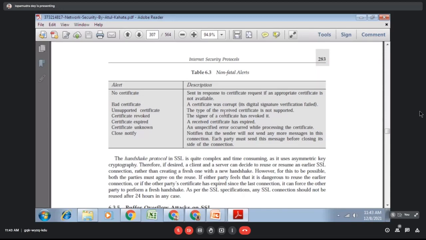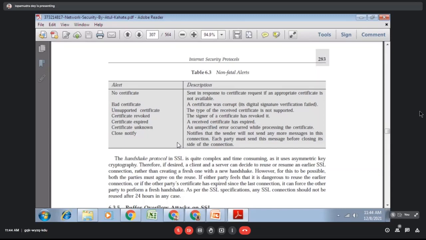Suppose you have received one certificate that you cannot open, because different kinds of versions are there. Then you will generate the unsupported certificate error. For example, if you have received one certificate that is already expired, it will generate the error certificate expired. If an unspecified error occurred while processing the certificate, then it will generate certificate unknown. So these are some non-fatal errors you can see in case of the alert protocol.